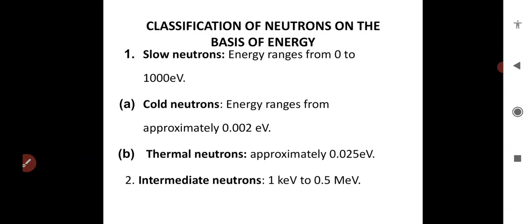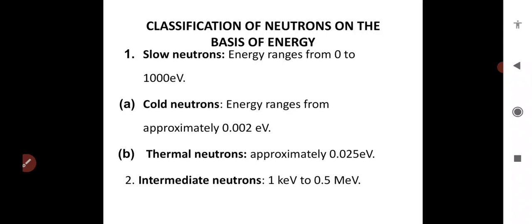See, the neutrons in the energy range from 0 to 1000 electron volt fall in this category, and it is classified into two types. In the case of slow neutrons, there are two types. One is cold neutrons and another one is thermal neutrons. See, cold neutrons possess energy well below the energy of thermal neutrons, approximately 0.002 electron volt. Its energy ranges from 0.002 electron volt. Second one is thermal neutrons.